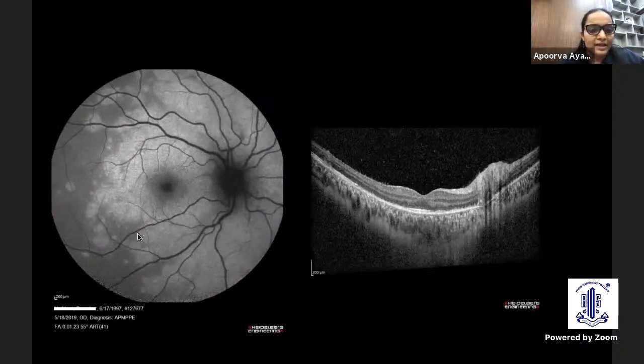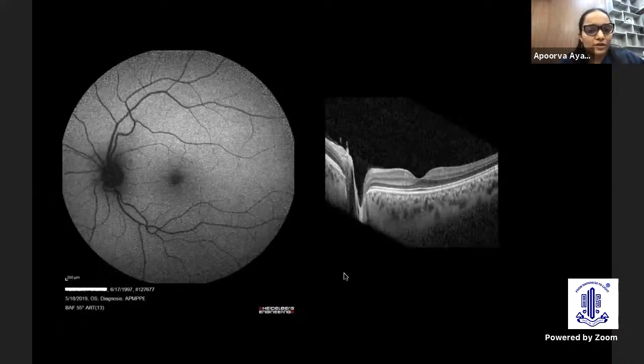These areas of pseudopodial hyperautofluorescence with a demarcation, more or less. Corresponding to that, on the OCT, there was loss of the outer retina or photoreceptor layer. And if we see closely, there are some posterior vitreous cells as well. The left eye was absolutely normal.